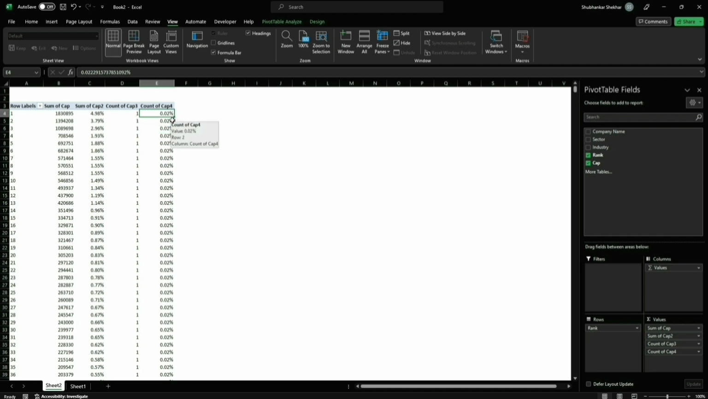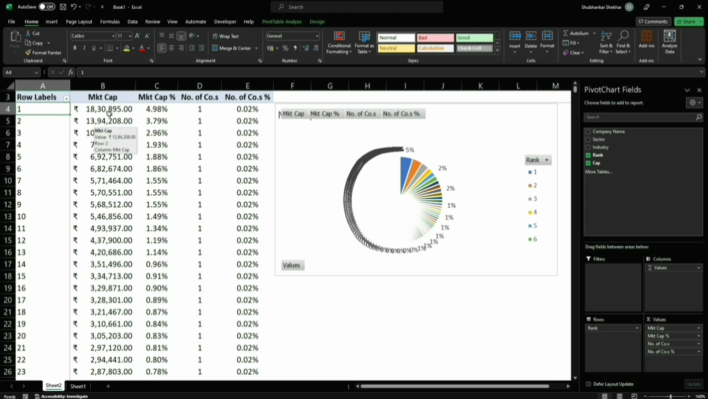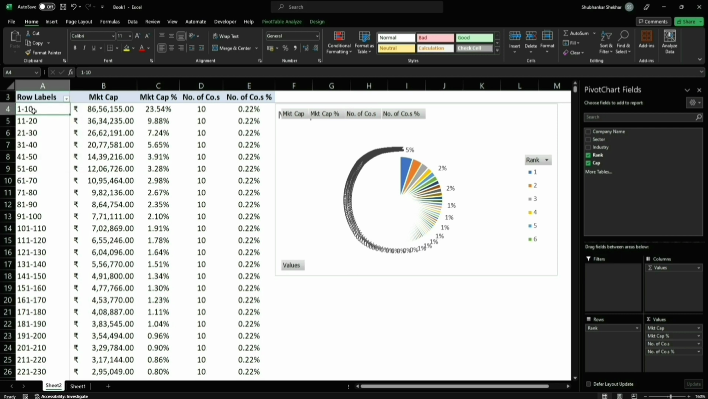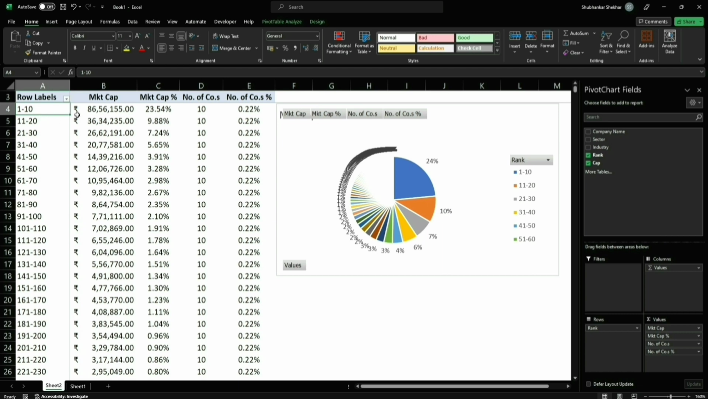So let me format this a bit. Okay, I had already done this before. So this is the same thing. I've just formatted it a bit better. Here's a chart also here. So what we'll be doing next is we'll be grouping this in tens, right? So this means that the top 10, first to 10th rank companies, right, represents 23.54% of the Indian share market in terms of market cap.